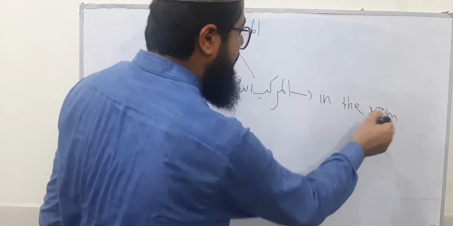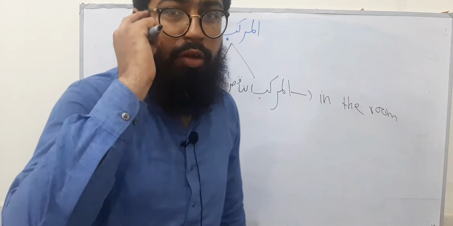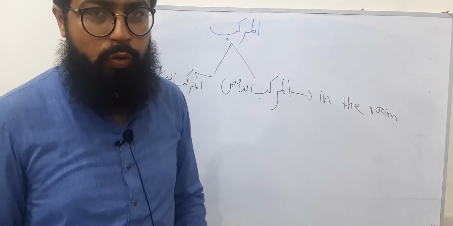So obviously this is a compound, this is a murakkab, because it is the combination of minimum two words, rather it is the combination of three words. So obviously it is a compound, it is a murakkab, it is al-murakkabun nakis. Al-murakkabun nakis means the murakkab which does not give complete sense to you.